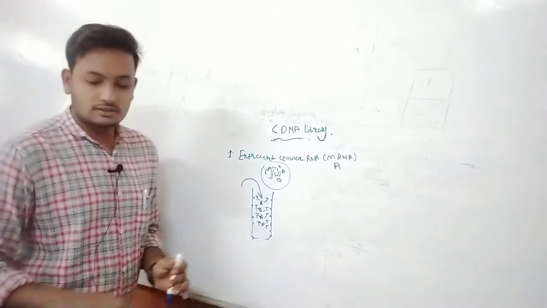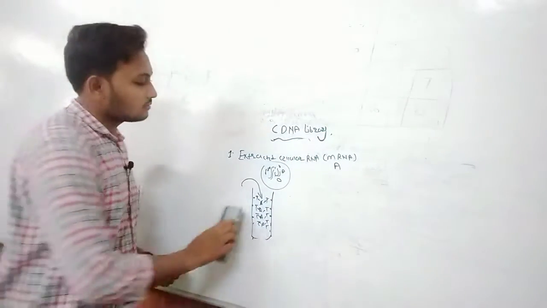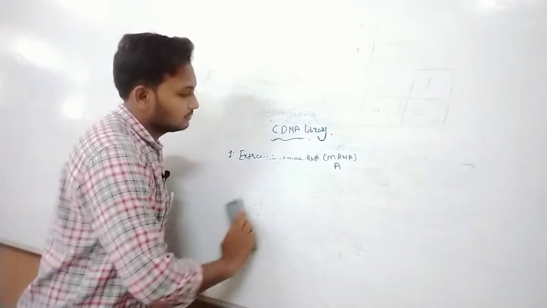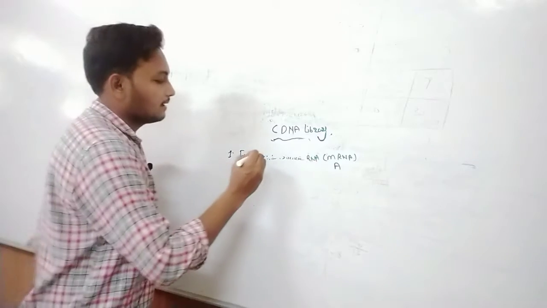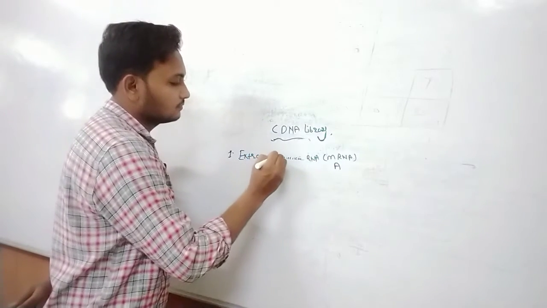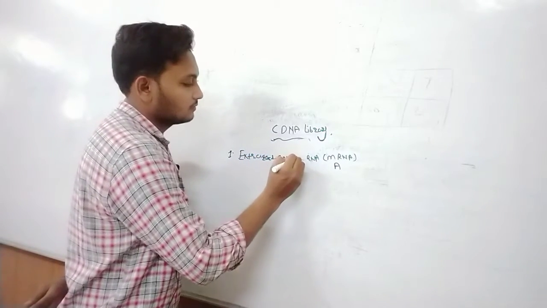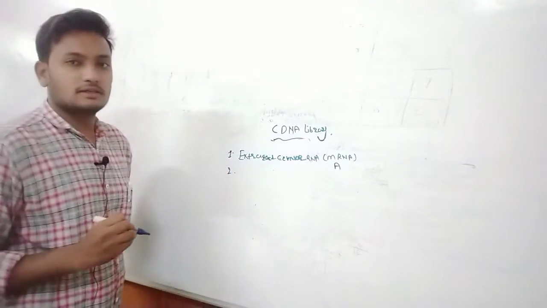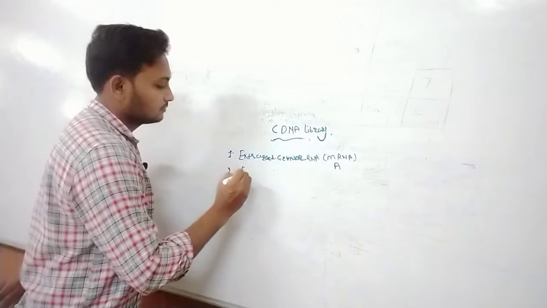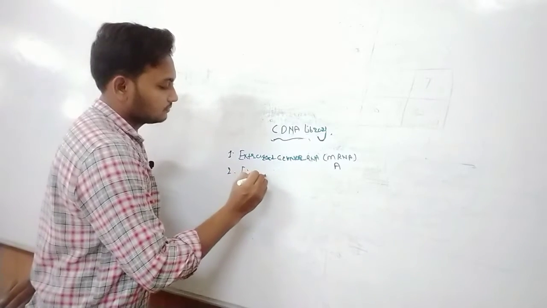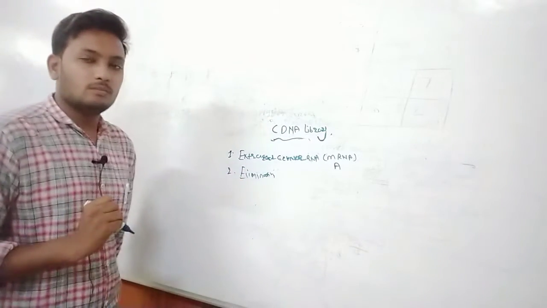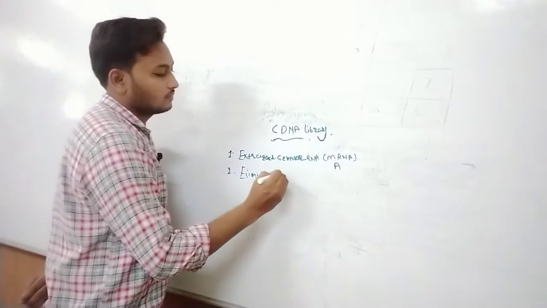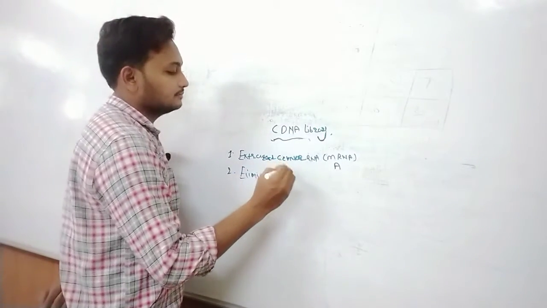After this, the next process is elimination of the mRNA.